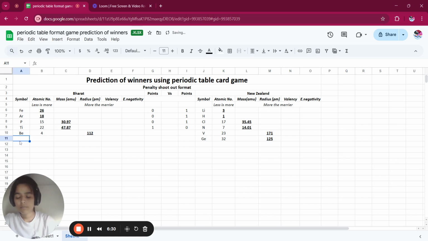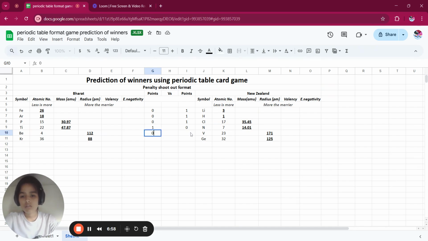Now India. Krypton 36, 88. So again, when we compare, we have to take care of more the merrier. So for more the merrier, New Zealand is the winner. So India gets 0, New Zealand gets 1. For this one, again New Zealand gets 1.